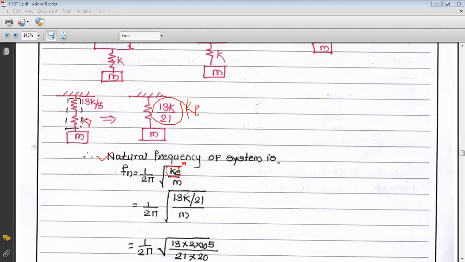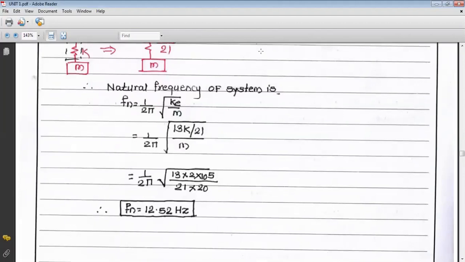So 1 upon 2 pi square root of 13K by 21 divided by M. So that becomes 1 upon 2 pi square root of 13 into the value of K, which is 2 into 10 raised to 5, divided by 21 into the value of M, which is 20. From that we find the value of natural frequency, which comes to 12.52 hertz because we use Fn. If we use omega n, then that value is in radian per second.